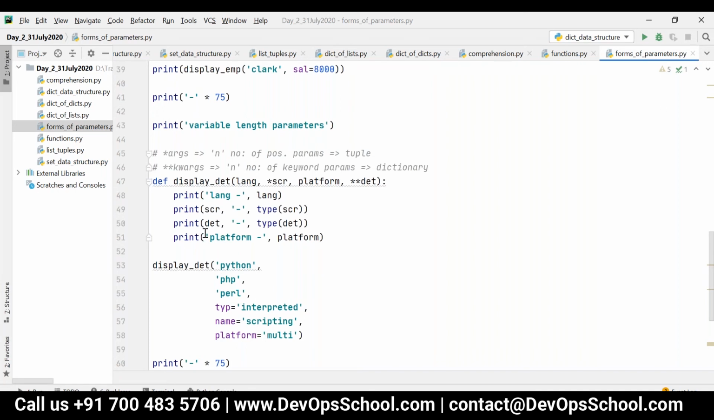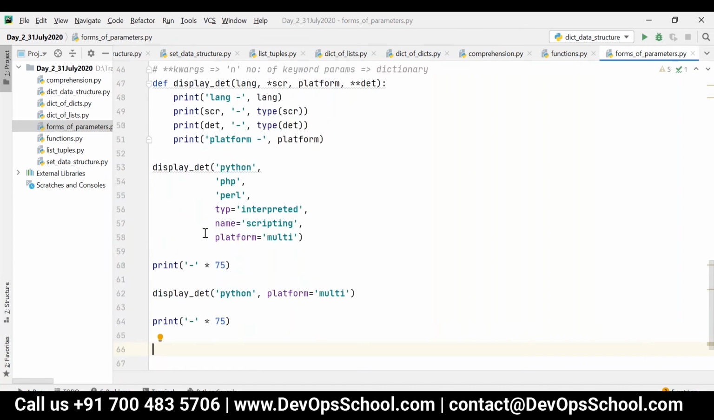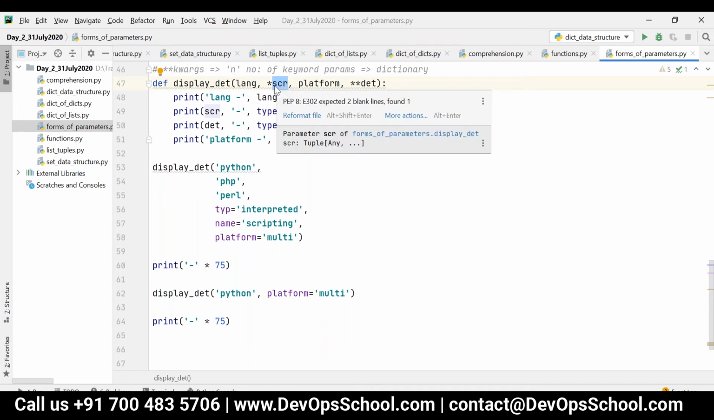Yeah, and the last part, I got the output, but I'm not completely getting the last function, that star SCR and star DET. The thing is, star SCR means any number of positional parameters. You can pass any number of parameters, there is no specific number. So if you pass any number of positional parameters, they can be caught in just a single variable in the form of a tuple.